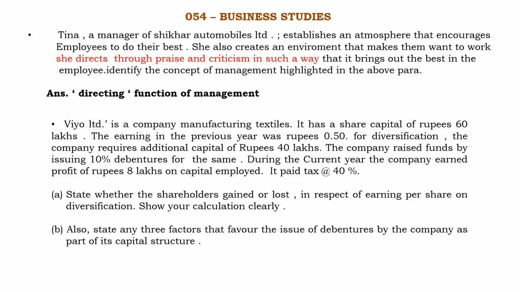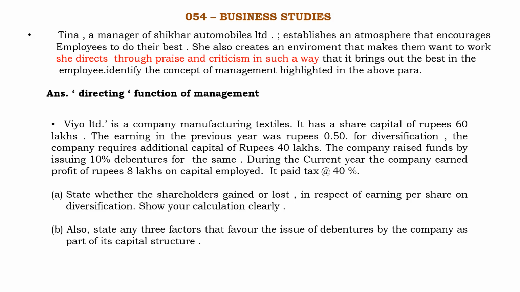The first question: state whether the shareholders gained or lost. So you are going to find whether shareholders gained or lost in respect of earning per share on diversification. Show your calculation. And also state any three factors that favor the issue of debentures by the company as part of its capital structure.